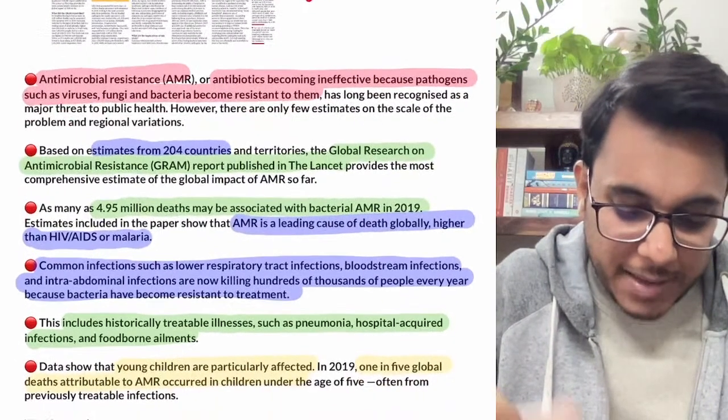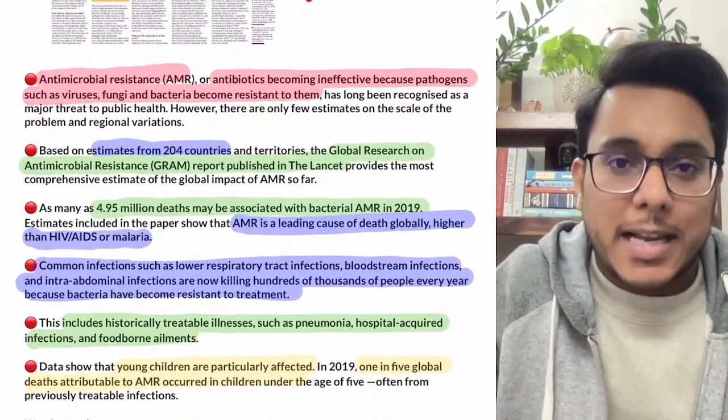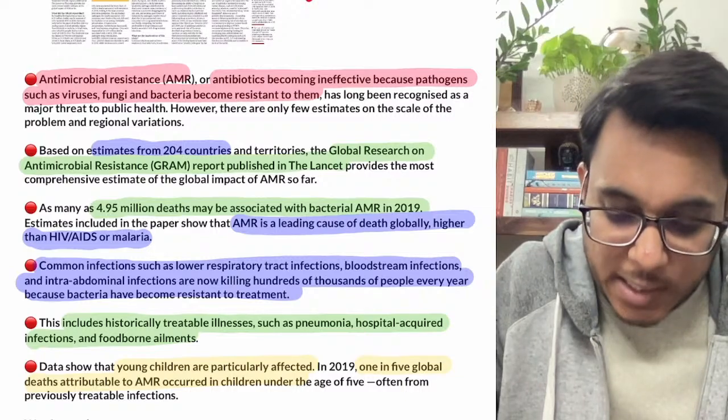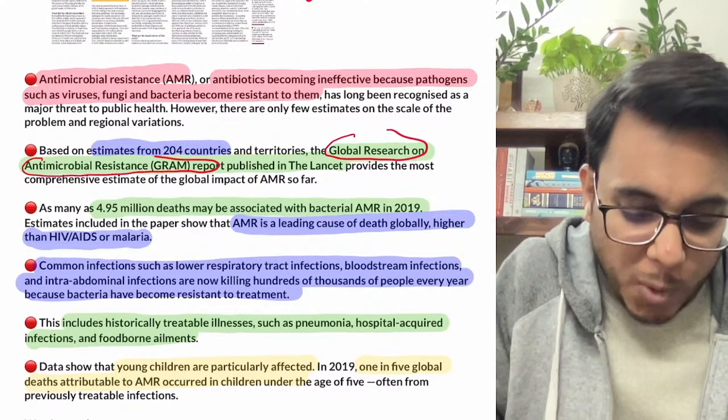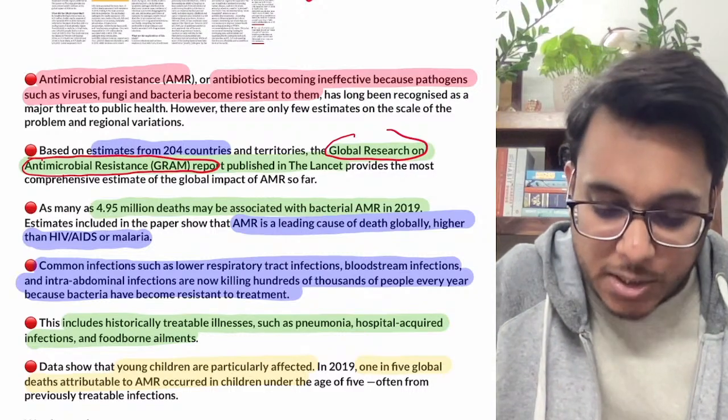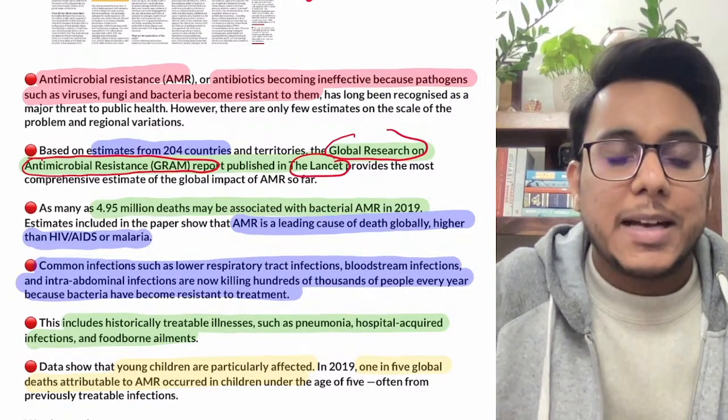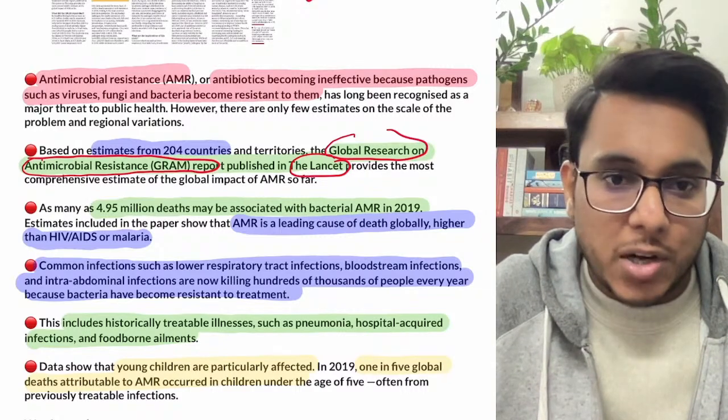Now what has happened, there is the GRAM report that has been published. GRAM stands for Global Research on Antimicrobial Resistance report, and this particular report has been published by the Lancet. Now the Lancet is one of the most reputed health journals in the world.